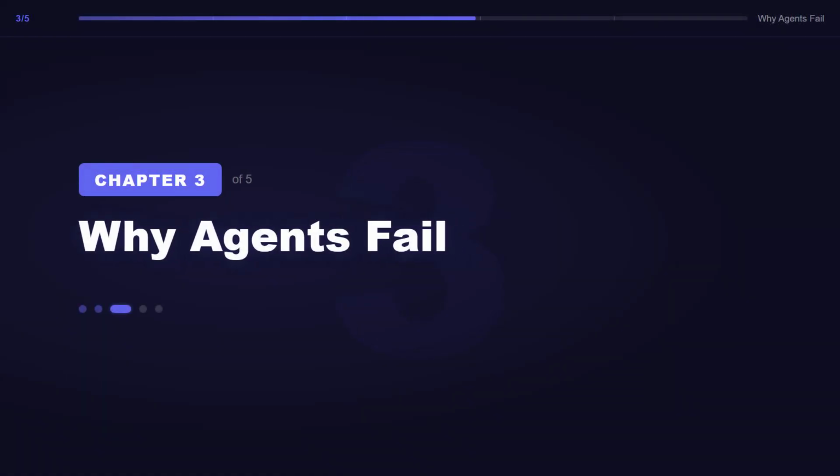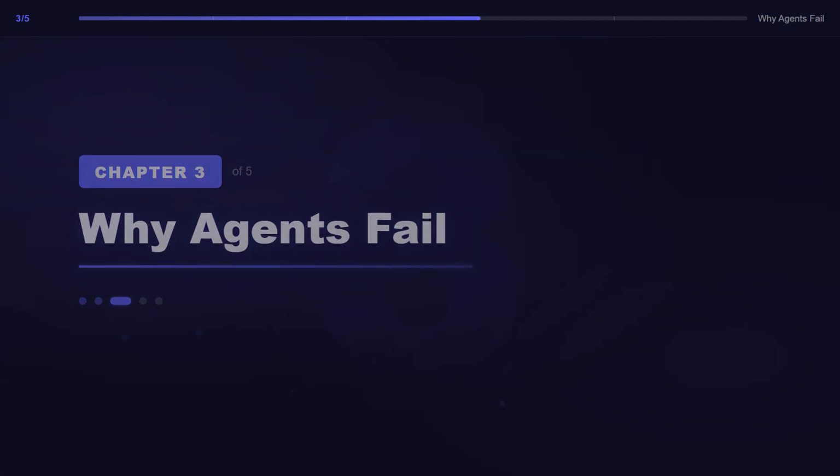But knowing the loop is not enough, because loops break. Chapter 3, Why agents fail. Here is the part that most agent demos skip. Agents fail in predictable ways. And often, the model is not the real problem.